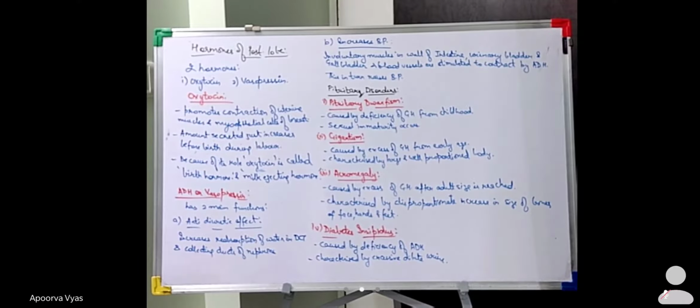Start with the hormones of the posterior lobe. I had mentioned that your pituitary gland is actually divided into three regions: anterior pituitary, middle pituitary, and the posterior pituitary. The middle pituitary secretes only one hormone, the melanocyte stimulating hormone, and your posterior pituitary secretes only two hormones. These two hormones are oxytocin and vasopressin.